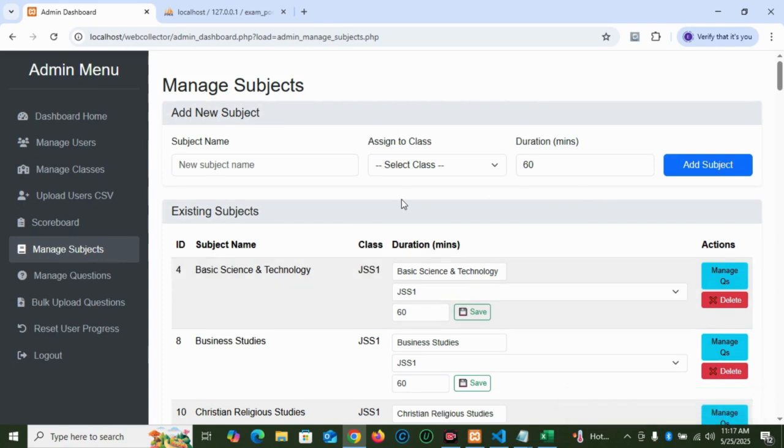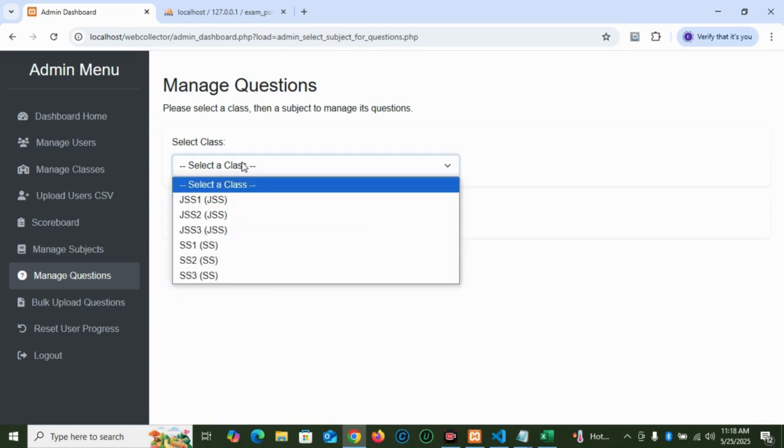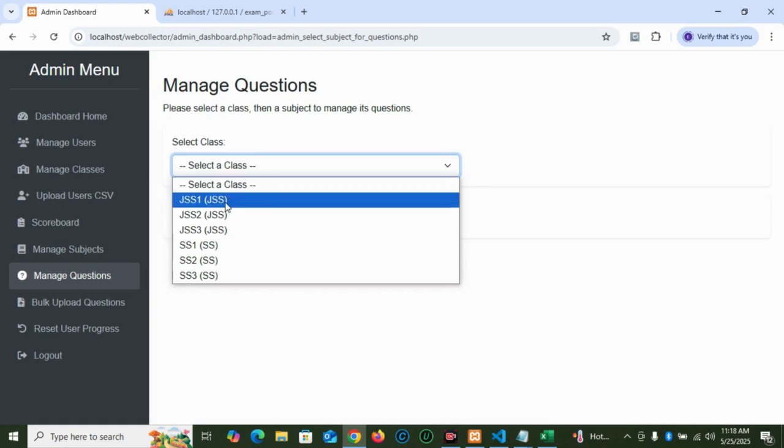So very handy, very handy. So, manage questions. Like I've said, manage questions is the heart of the exam content. First, I select a subject I want to work with. So you have to select the class you want to work with.